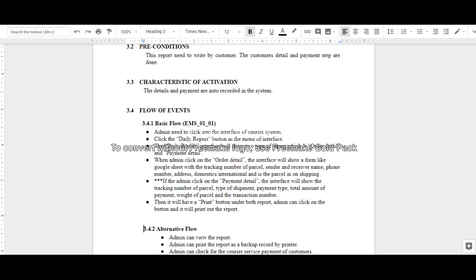receiver name, phone number, address, domestic, international, and whether the parcel is on shipping. If the admin clicks on the payment details, the interface will show the tracking number of the parcel, type of shipment, payment type, total amount of payment, weight of parcel, and the transaction number. Then there will be a print button under both reports. Admin can click on the button if they want.